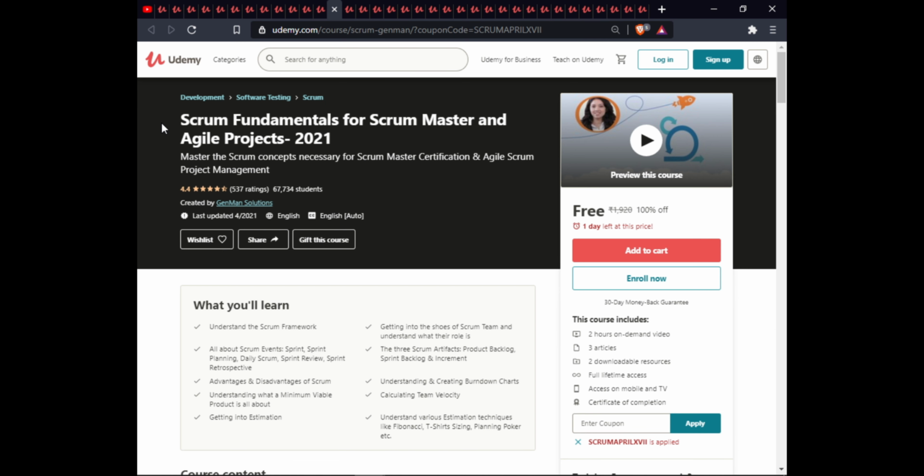The next course is Scrum Fundamentals for Scrum Master and Agile Project 2021. In this course, you will master the Scrum concepts necessary for Scrum Master certification and Agile Scrum project management. This course has around 3 articles, 2 downloadable resources, full lifetime access, excellent validity, and certificate of completion.